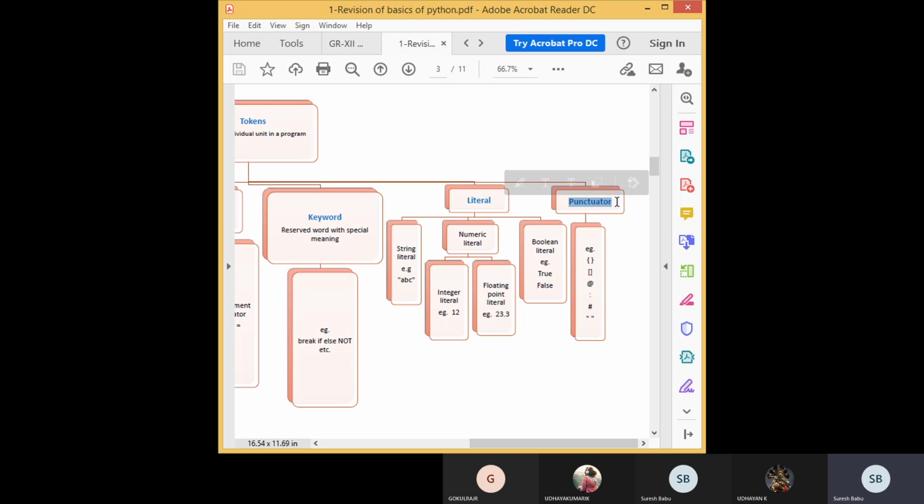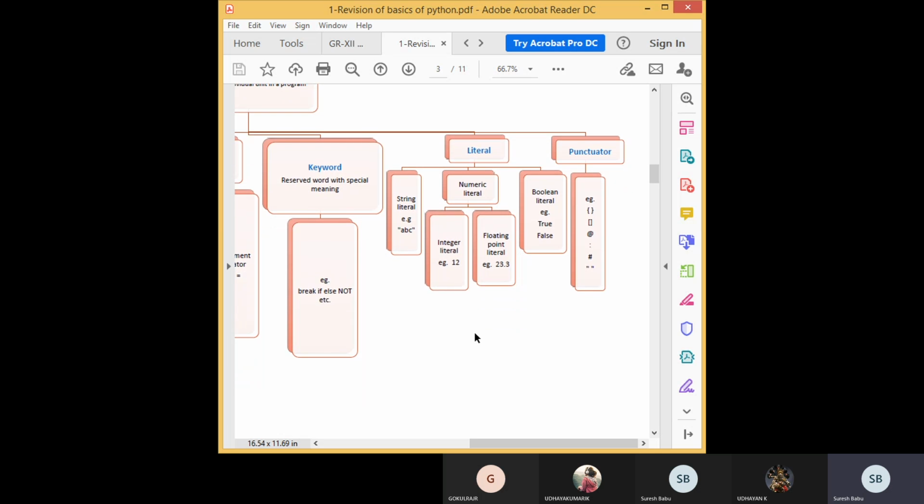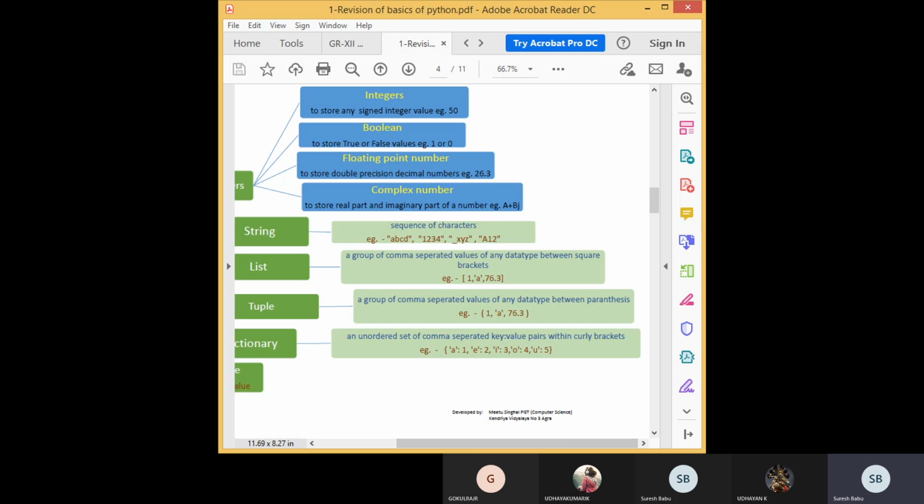Then the final token used in the program is punctuators, that is all the symbols used in the keyboard. You can see the computer keyboard. All the symbols are referred to as punctuators, like these brackets, many types of brackets, comma, full stop, exclamation mark, question mark, at symbol, hashtag, plus, star. Everything comes under punctuator. Okay, this is about tokens.